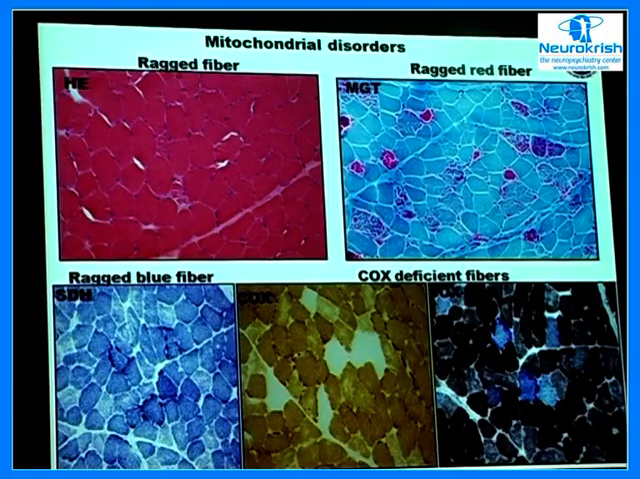This is from a case of mitochondrial disorder. This is how the hematoxylin eosin stain appears. These are the classical ragged red fibers on the modified Gomori trichrome, the ragged blue fibers, and this is another very important stain, the cytochrome C oxidase. We do a combination of cytochrome C oxidase and SDH, which will give you the cytochrome C oxidase deficient fibers, which again points towards the mitochondrial disorders.